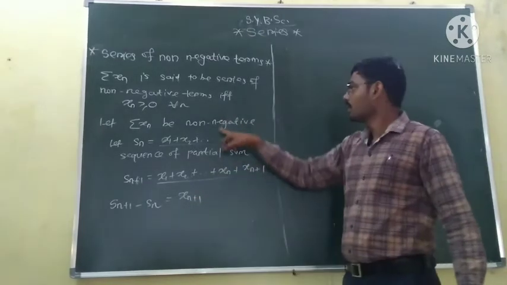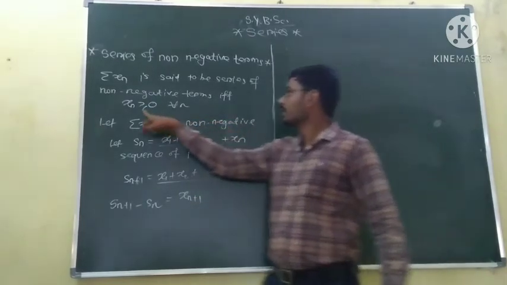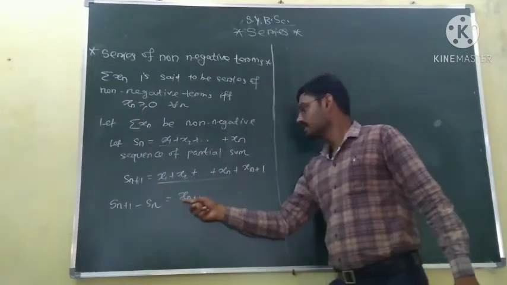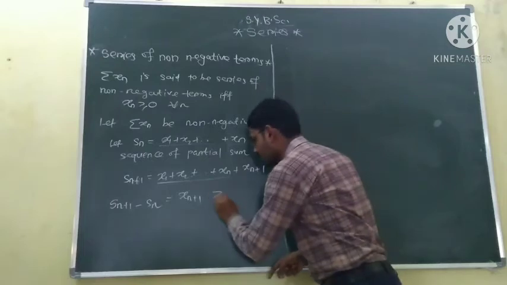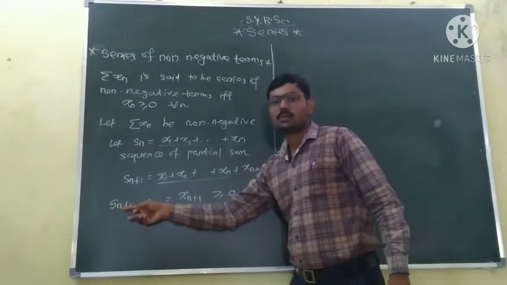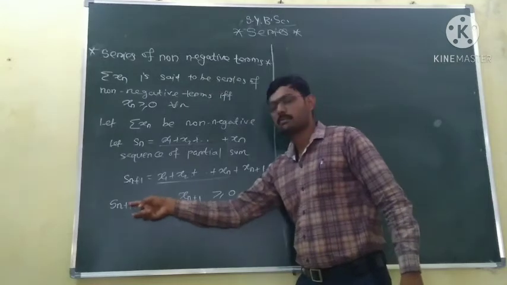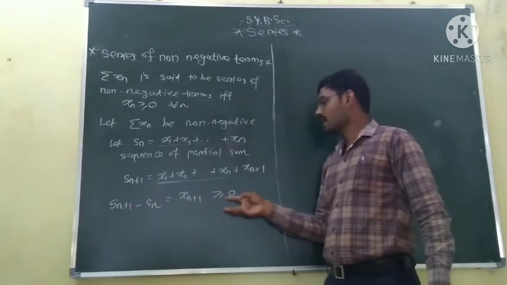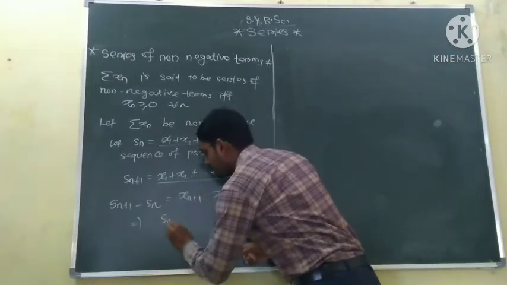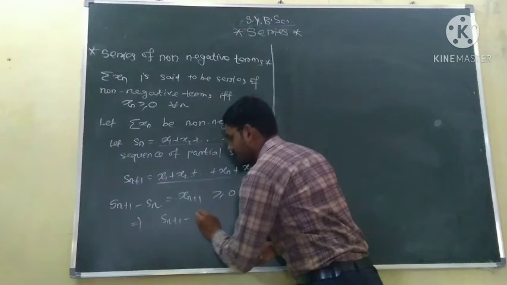And this is a series of non-negative terms, so each term in the summation is greater than or equal to 0. This xn plus 1 is also greater than or equal to 0. That is, the difference between Sn plus 1 and Sn is greater than or equal to 0.